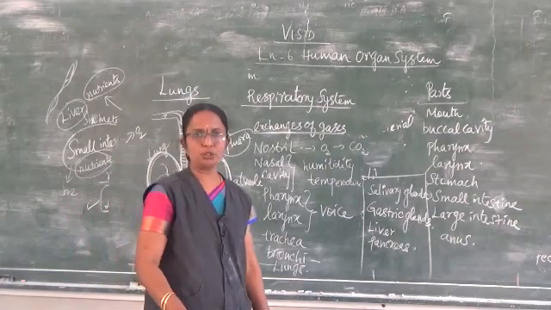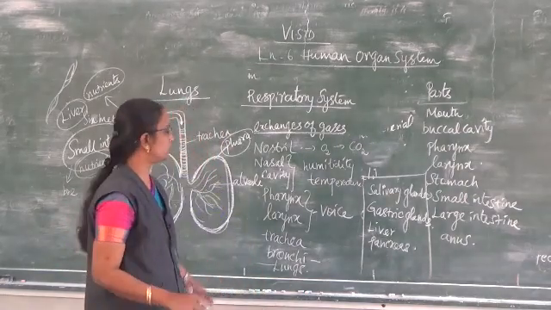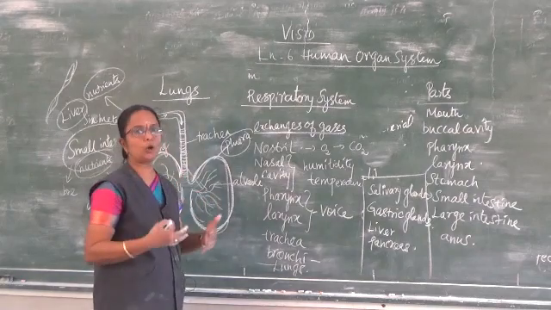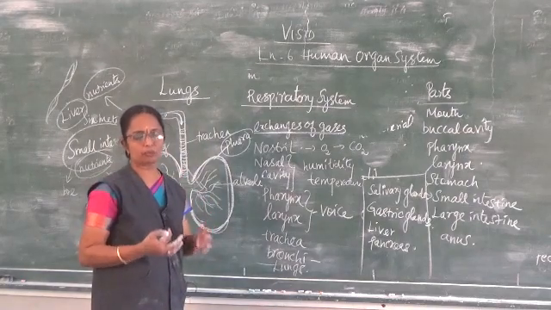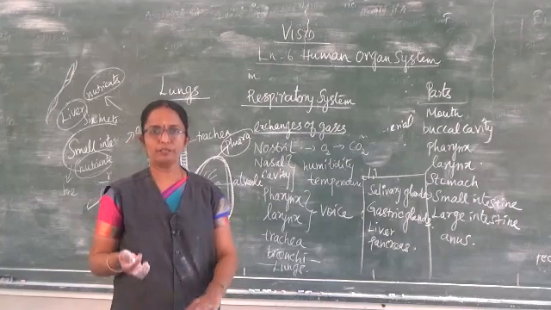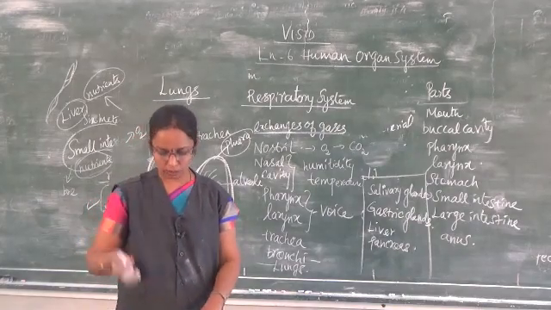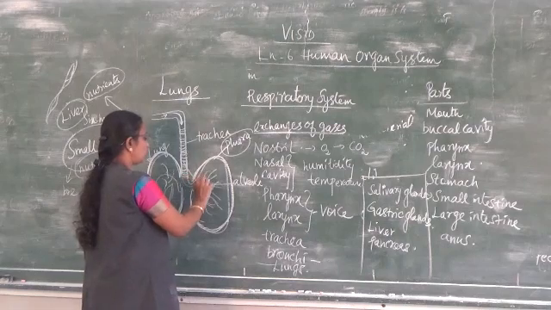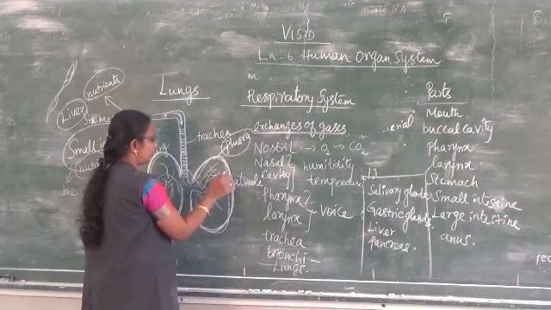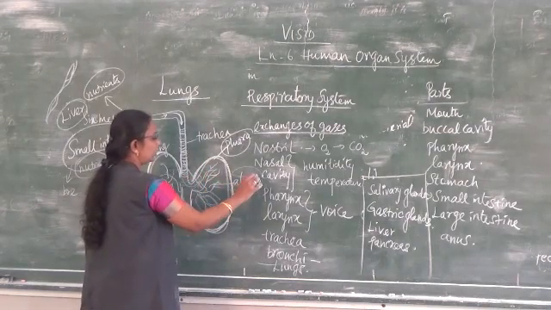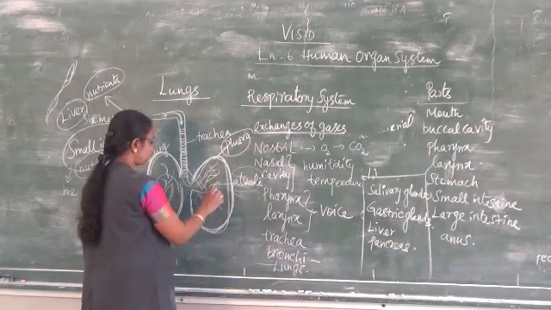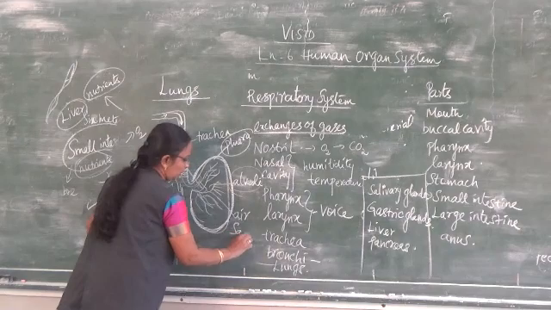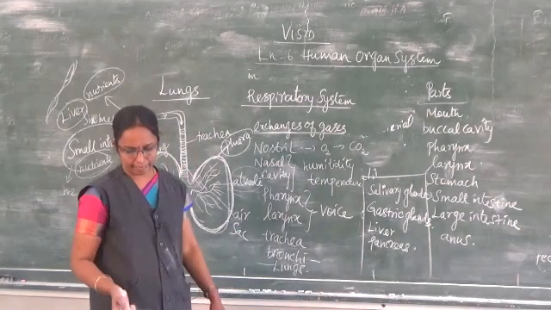Then the diffusion of gases. What do you mean by diffusion? The air enters here, and then it mixes with the bloodstream. That is known as diffusion. So diffusion occurs in the alveolar membrane. Here the air mixes with the bloodstream. It happens with the help of the alveoli. Alveoli are nothing but small air sacs.